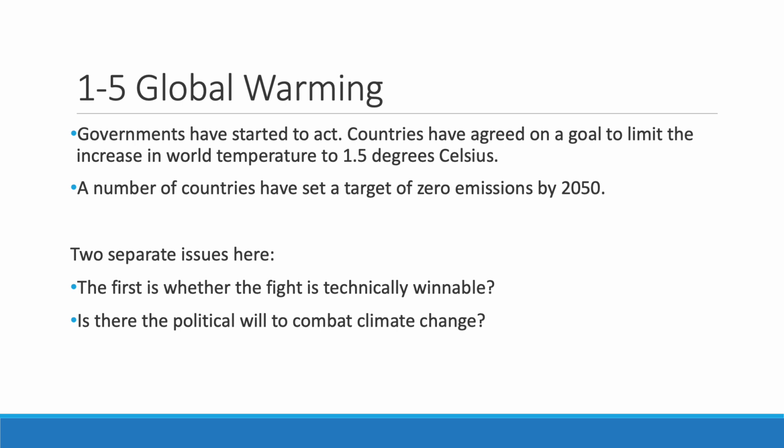The second issue is whether there is political will to do it. Efforts to combat climate change will be expensive, and so far, for several reasons, it is not clear whether many governments will do what is needed. Faced with the need to spend more, governments can finance efforts either through increase in taxes or through debt.